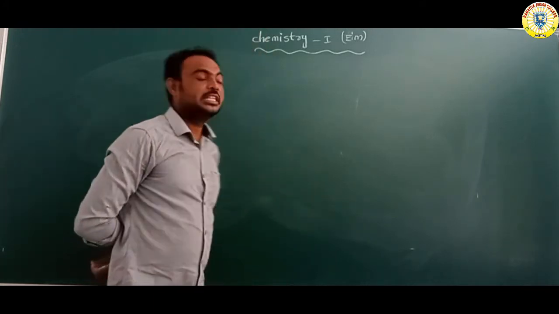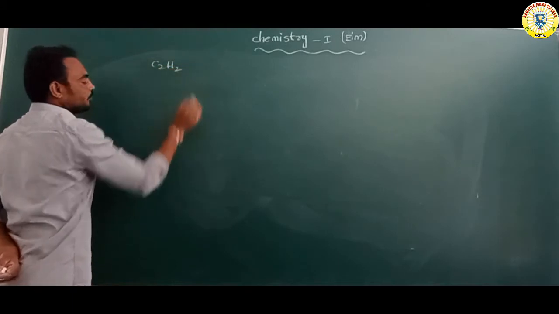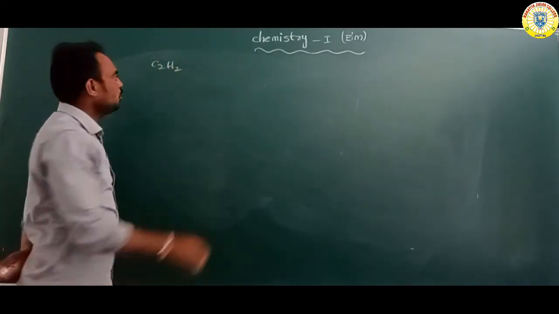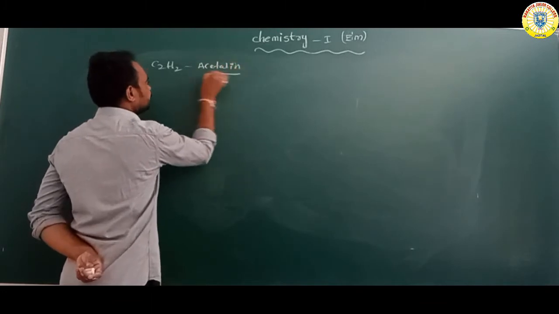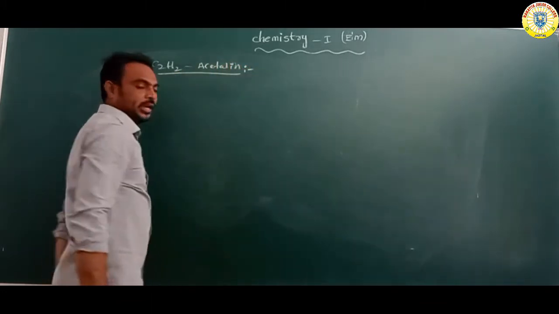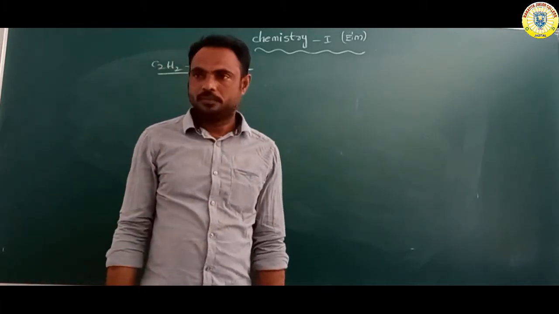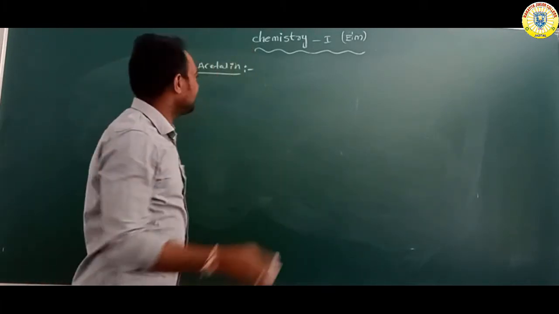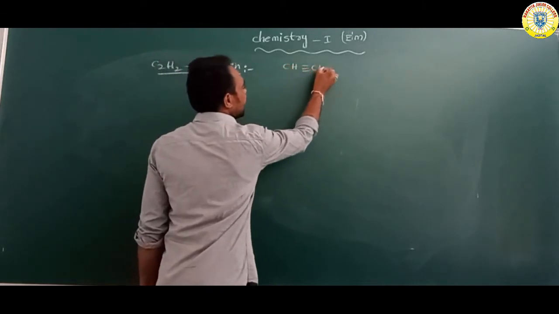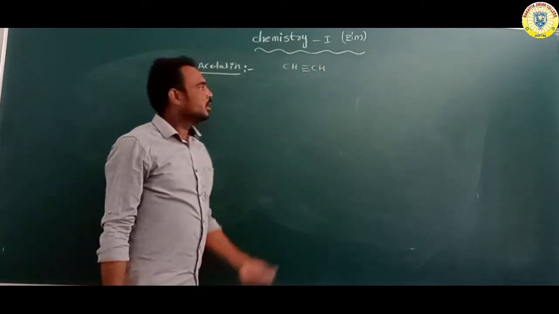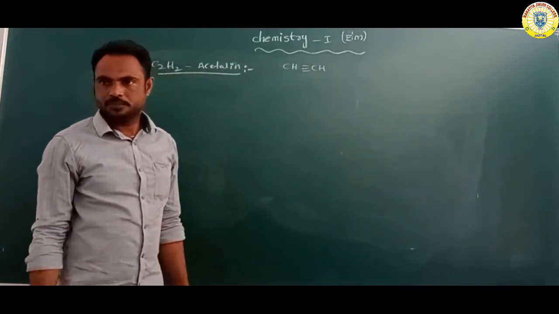Okay, what is the formula of ethyne? C2H2. It is called acetylene. Ethyne contains a triple bond between the carbons: CH triple bond CH, or C2H2.